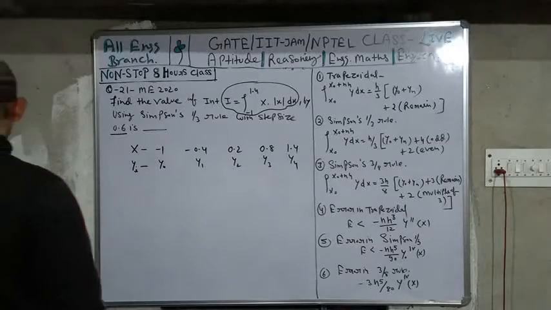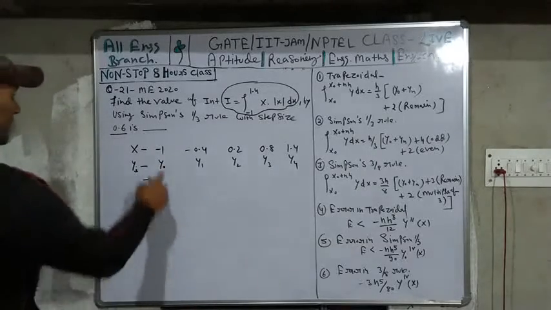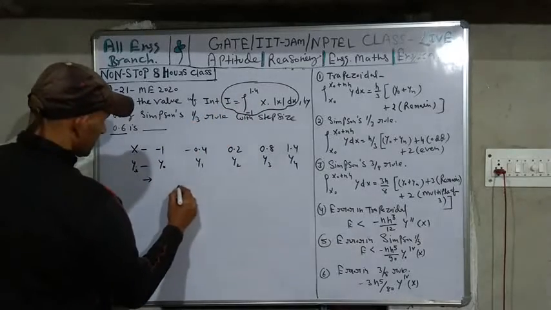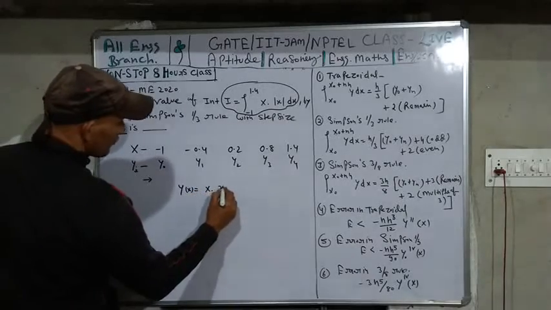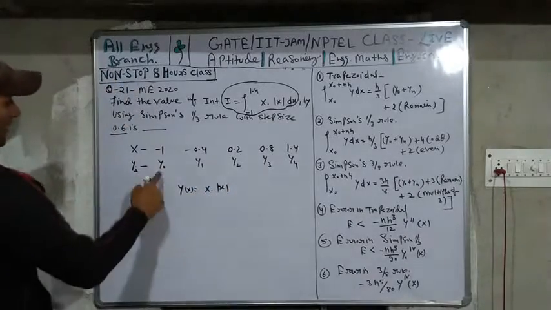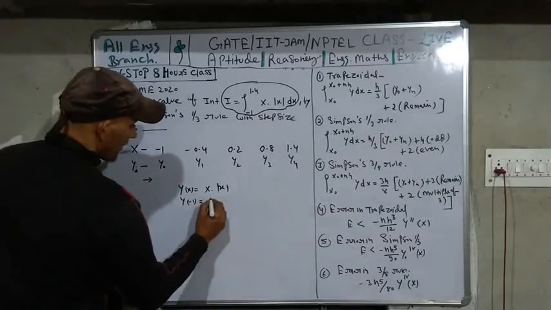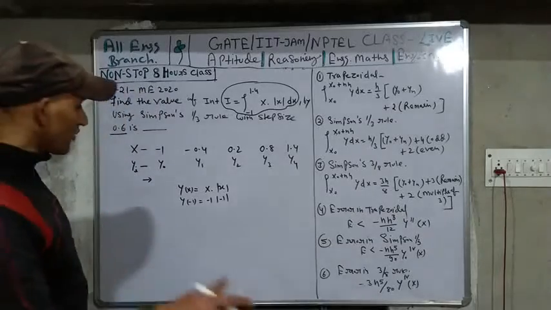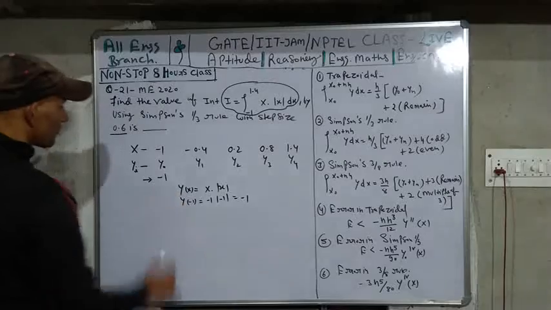So your y0, y1: for this y0, if you write this value here, your function y of x is equal to x into mod of x. When you are writing minus 1, y of minus 1 is equal to minus 1 into mod of minus 1. Already you know mod of minus 1 is equal to 1. 1 into minus 1 is equal to minus 1. So your value is equal to minus 1.